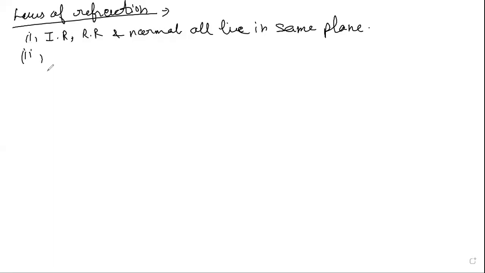Secondly, for any two media and for light of a given color, the ratio of sine of angle of incidence to sine of angle of refraction is always constant, right? This is known as Snell's law.